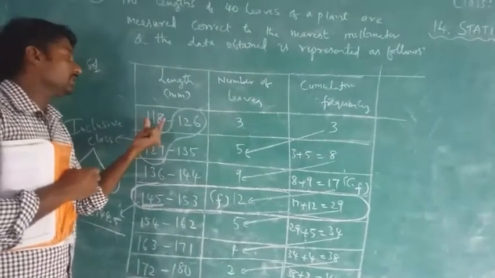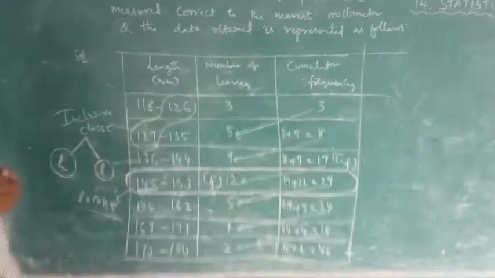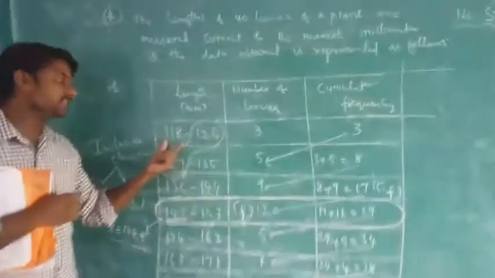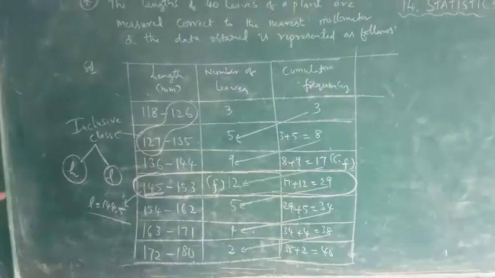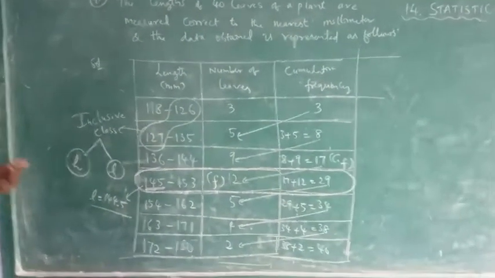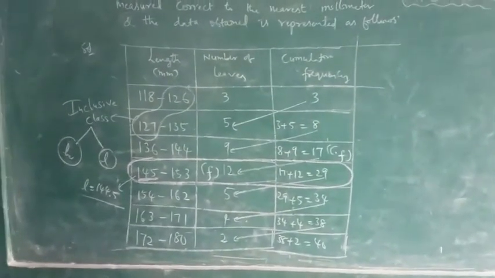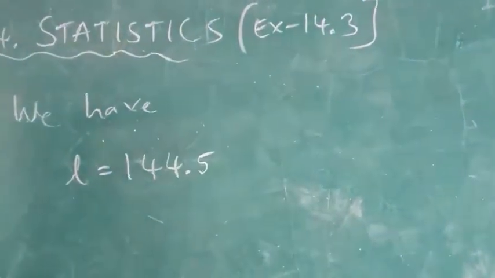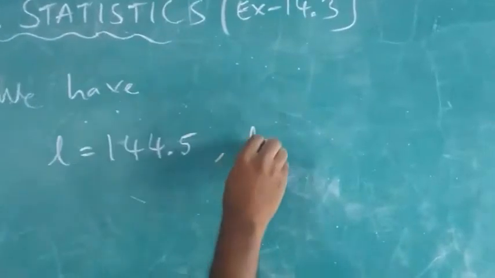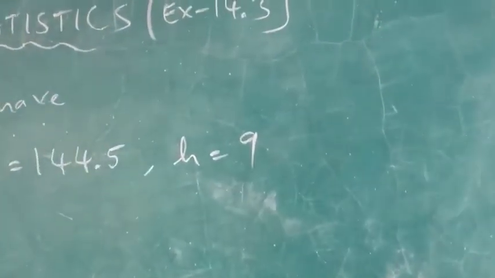we have to count 118 also. 118 to 126. So 118, 119, 120, 121, 122, 123, 124, 125, 126. So 9. H is 9. Here, actually 145 is there, but we should not take 145 because they are inclusive classes. Just now I explained here. Height also will change here. If exclusive, we would get 8 only, but height is 9 now.